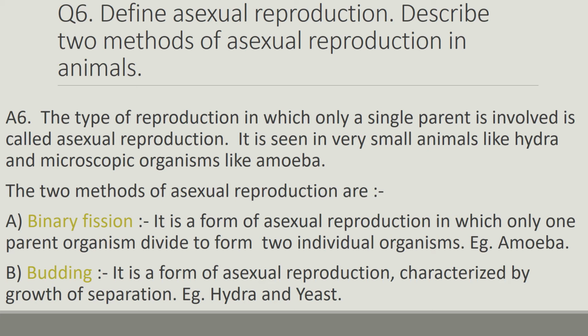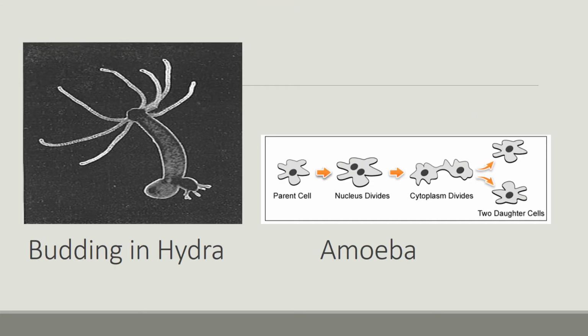Binary fission is a form of asexual reproduction in which only one parent organism divides to form two individual organisms. Example, amoeba. Budding is a form of asexual reproduction characterized by growth and separation. Example, hydra and yeast. Here is the picture for you. You can see budding in hydra. There is a bulge over here that is known as the bud. This bud gets separated from the parent hydra and two hydras are formed.